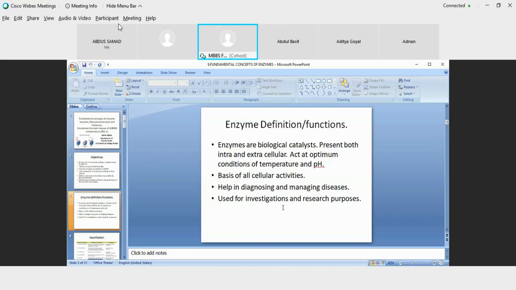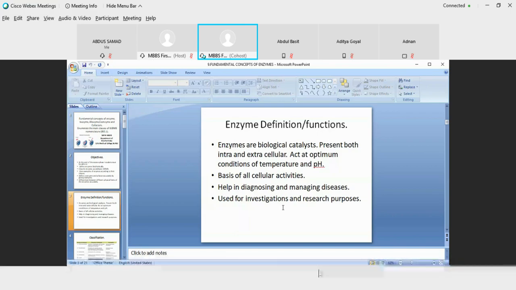Like in forensic medicine, you use different restriction endonucleases to come to a conclusion about a suspect or different types of identities. So for research purposes also we use these enzymes.